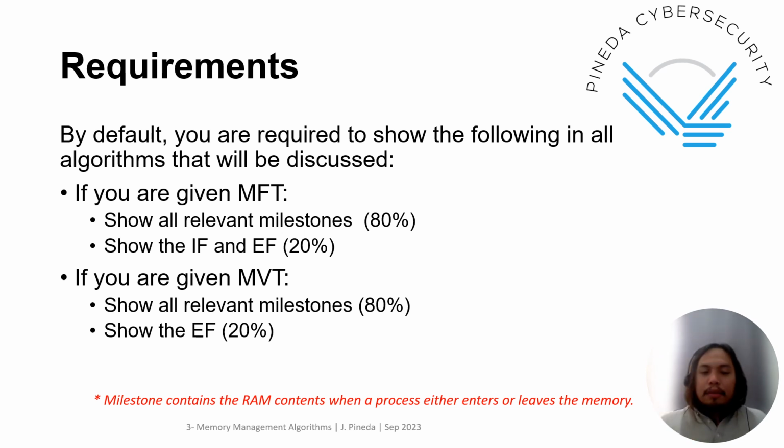So if you're given MFT, or multi-programming with fixed tasks, you show all the relevant milestones, 80%, and show the internal fragmentation and external fragmentation, 20%, for all the milestones. If you are given an MVT, show all the relevant milestones, which is 80%, and show the external fragmentation, 20%. So these are the requirements. Of course, for monoprogramming, it's very easy. You also show the milestone, but you just have to put one process at a time. But I'm not sure if we will have that example.